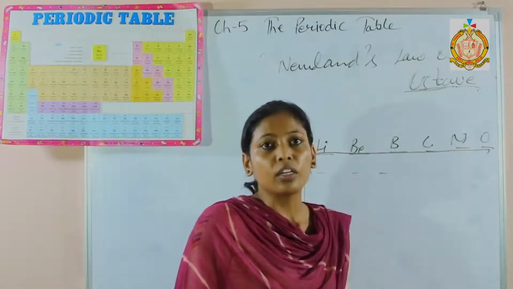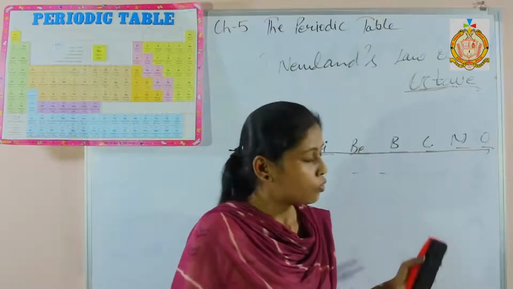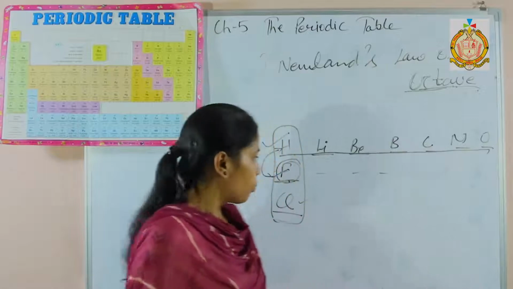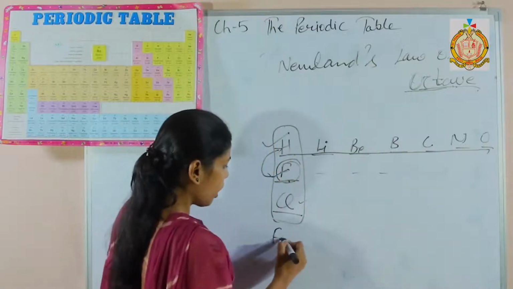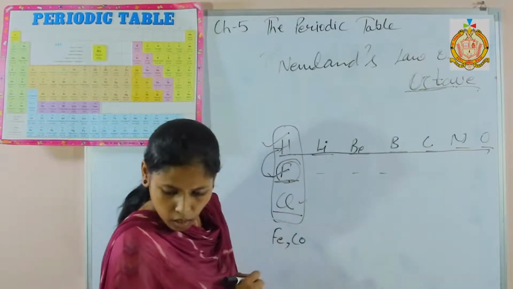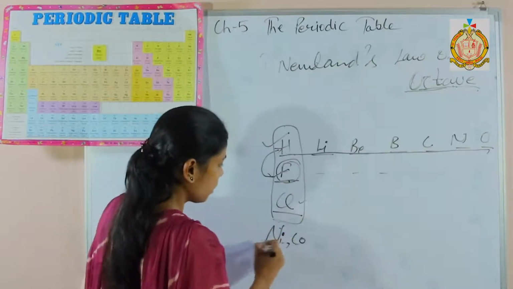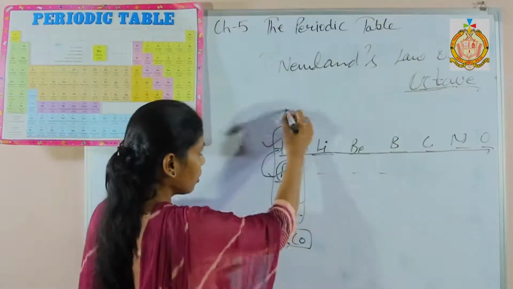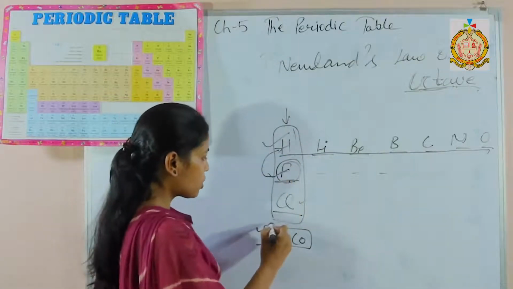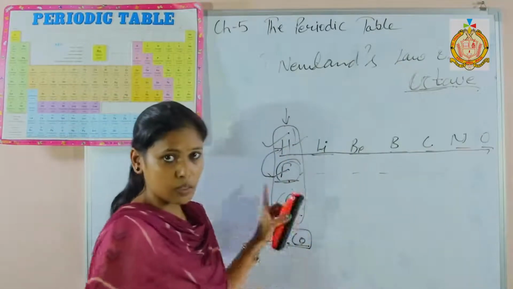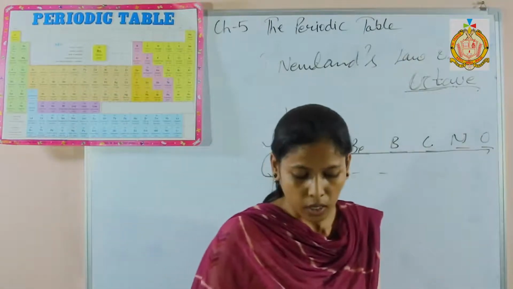Now, why was it rejected? First, it is not applicable to heavier elements. Second, nickel and cobalt are kept in this column, but the properties of nickel and cobalt are not similar to this family. This is the reason for rejection.